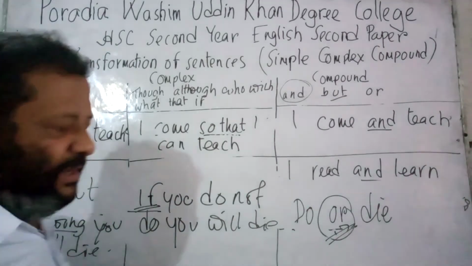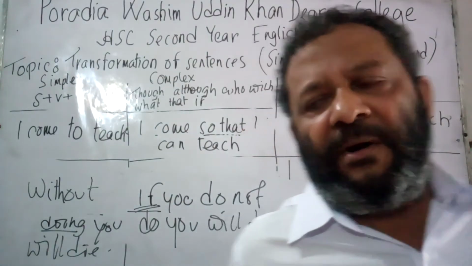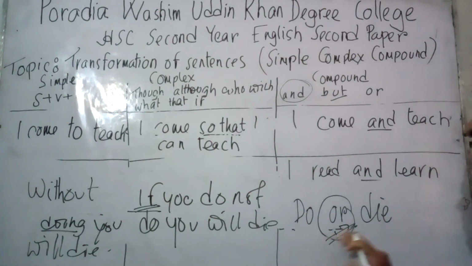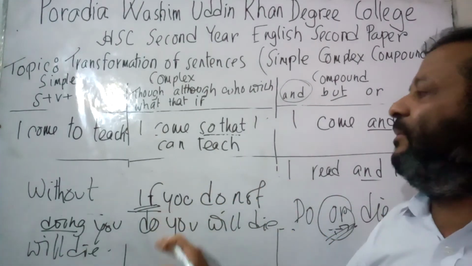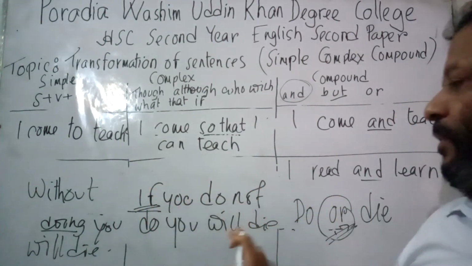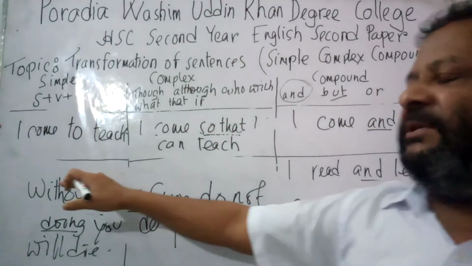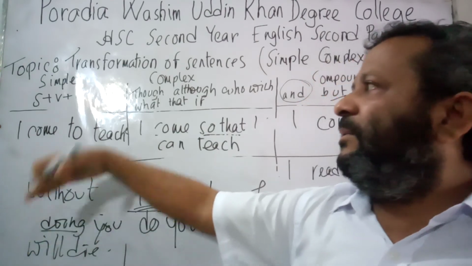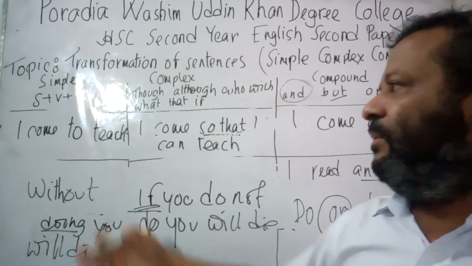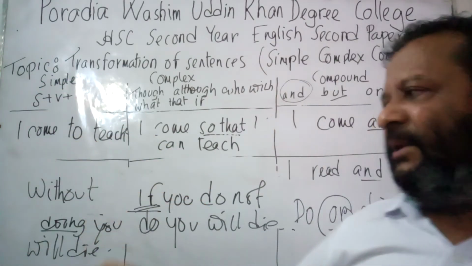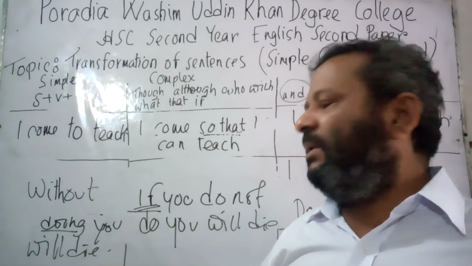Now, when the sentence was started with or in the compound, do or die, it has been turned into if you do not do, you will die in the complex sentence. Now again, it has been turned into a simple sentence, and it has been started with without doing, you will die.